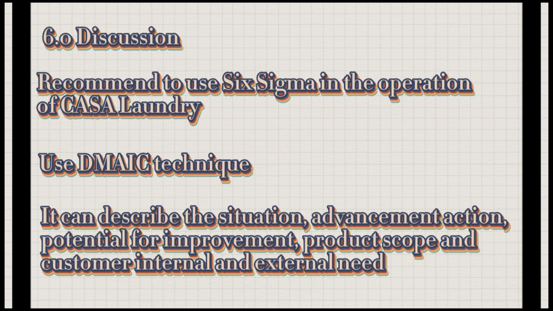Using the DMAIC to describe the situation, advancement action, potential for improvement, product scope, and customer internal and external needs. Visual management is another technique that may be employed, which makes information visible and intelligible at a glance for each operator to observe and apply in order to make constant improvement.